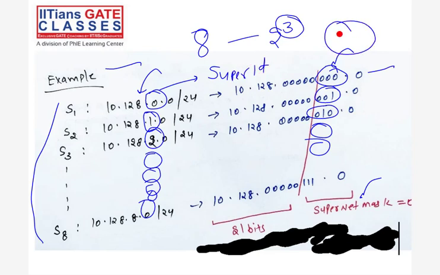And the supernet IP of the whole network is the first, lowest IP. For now, it is fine, right? Guys, any question? So earlier the mask is 24 bits, right? Now 3 bits I borrowed from the network part. So now the mask for the supernet becomes 21 bits.